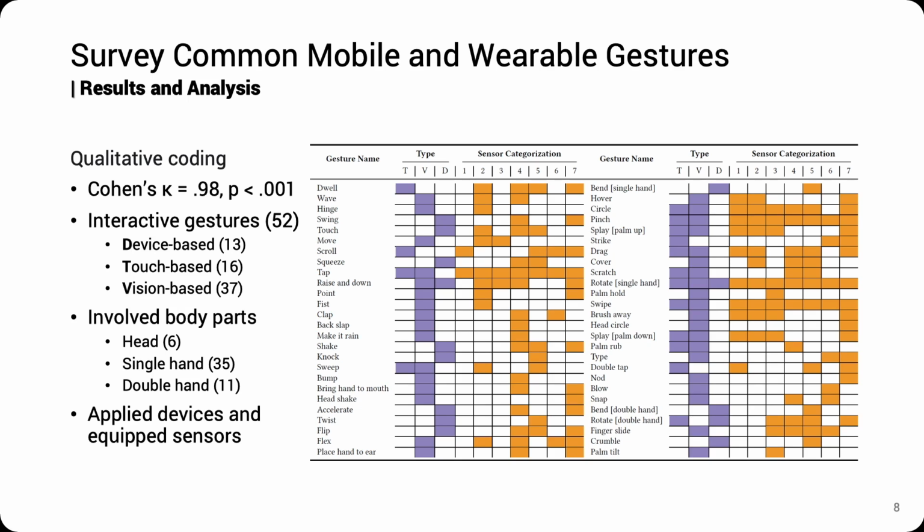We further categorized those gestures into device-based, touch-based, and vision-based interactive gestures according to their action space and applied objects when acting. We found that the most involved body part is single hand, which is not surprising, as it applies the most convenient and flexible gestures. We also coded the related sensor categorization information for future research.